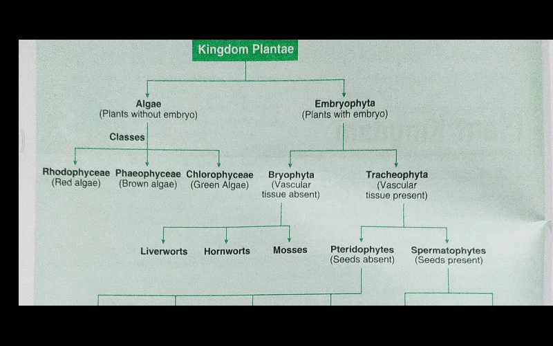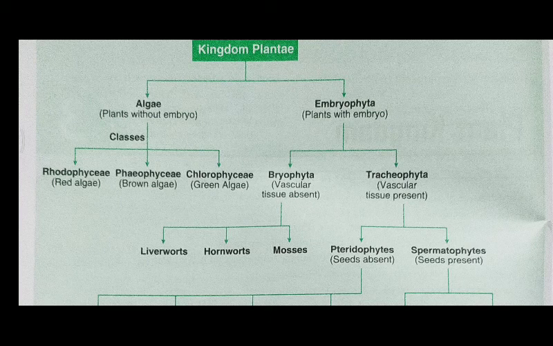So let's start the classification of kingdom Plantae as it is shown in your book with the flowchart. You can see there that it is classified into the 2 main groups. First group is the algae, the plants without embryo, and the embryophyta, the plants with embryo. Here you can easily understand what is the basic difference between these two categories.